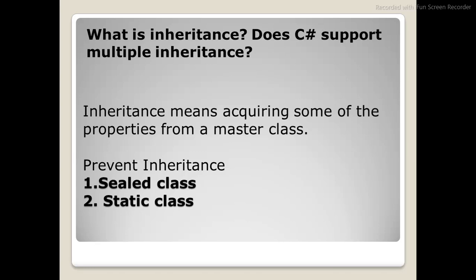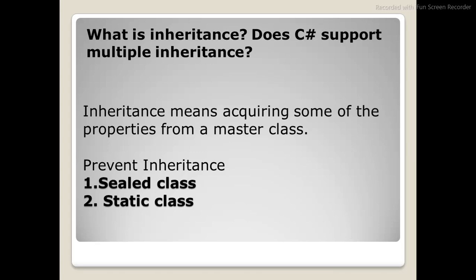Those you can list in the parent class, and we can inherit them in our child class. Let's say human, lion, tiger. Those are all common properties we can acquire in our child class. That is what inheritance means.